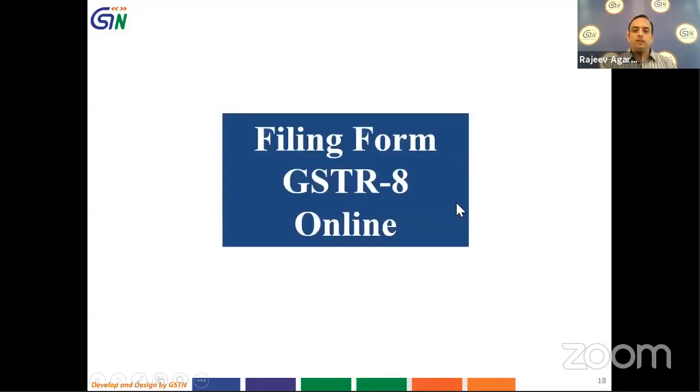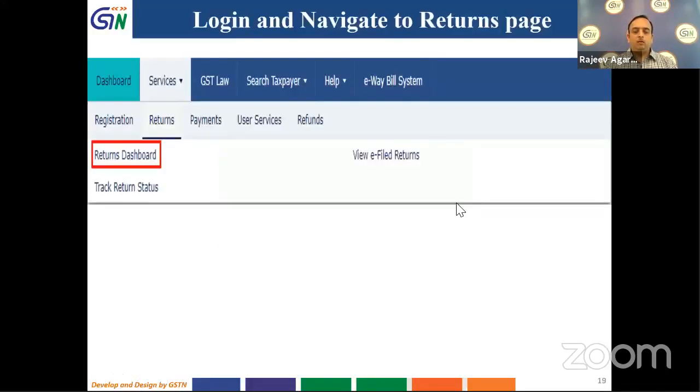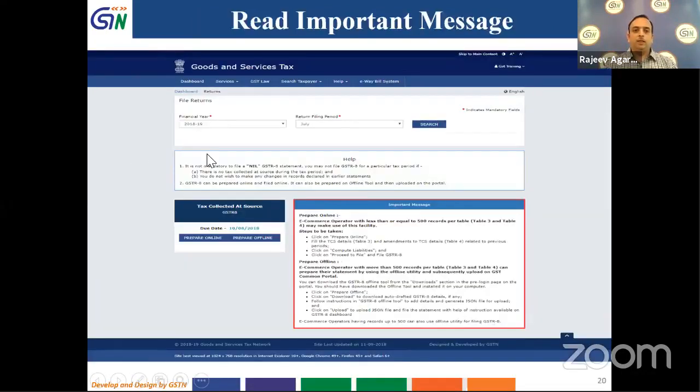Now let us see the filling of Form GSTR 8 online. For that, we have to log in into the portal. We can go to Services, Returns and Return Dashboard. We will click on Return Dashboard. As soon as we click in, then my return dashboard will open up. I have to fill in the financial year and return filing period and click on search. Then this return dashboard comes up.